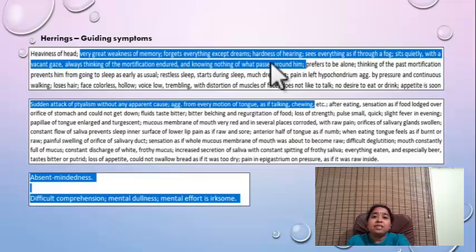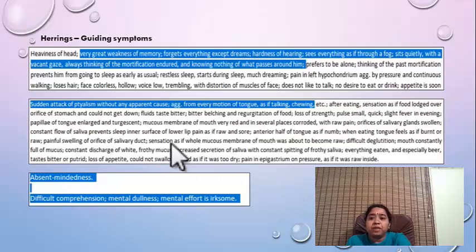But after reading this, I made a note of all these things and asked all of them to the mother, and she confirmed all these things. She sees everything as through a fog, sits quietly with a vacant gaze, always thinking about mortification endured and knowing nothing of what passes around him. So this was exactly what she was having. The patient also told me that she doesn't even know that she's going through such an attack. Even after the attack she won't know that she passed through that phase. It's only the parents who can observe that she has that particular kind of vacant gaze.